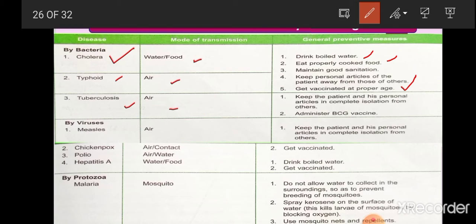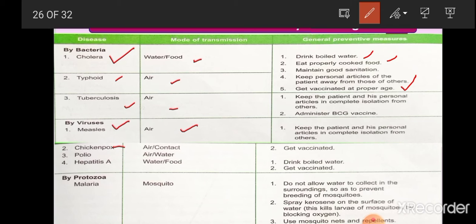Next, diseases caused by viruses. The first viral disease is measles. Measles is a viral disease which is caused by the rubeola virus, and it is also spread by air. Then chickenpox is also a viral disease which is spread in air and by direct contact. Then polio is spread by air and water. Then hepatitis A is spread by water and food.